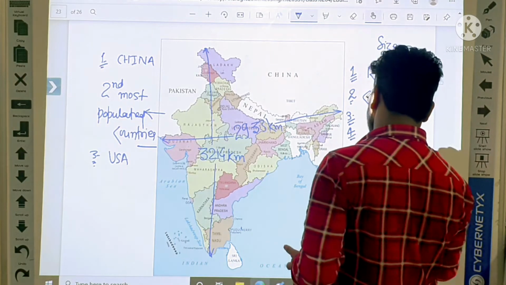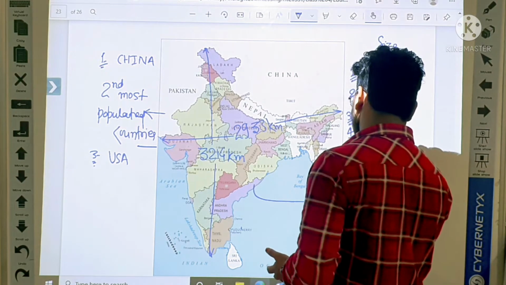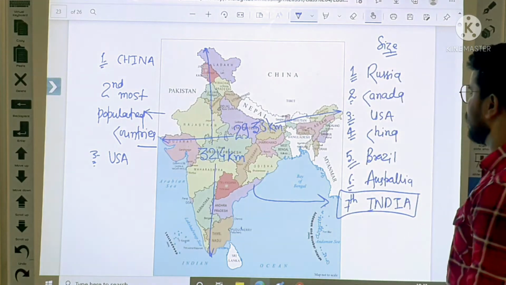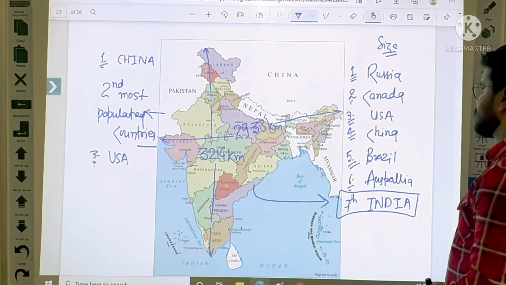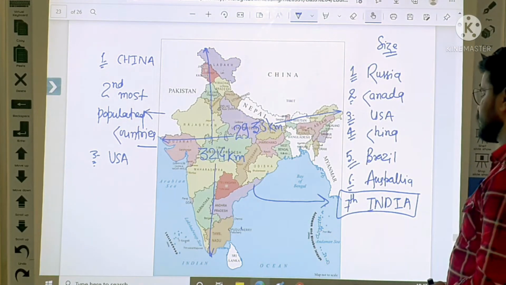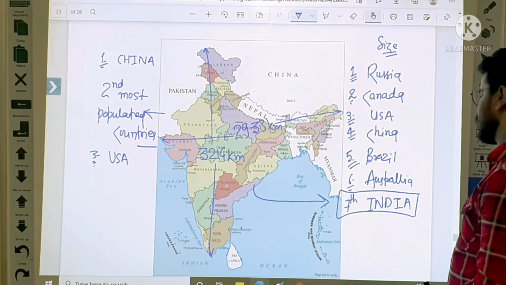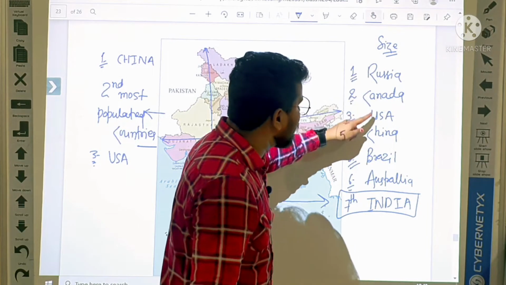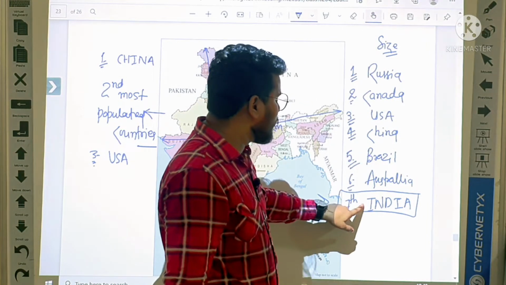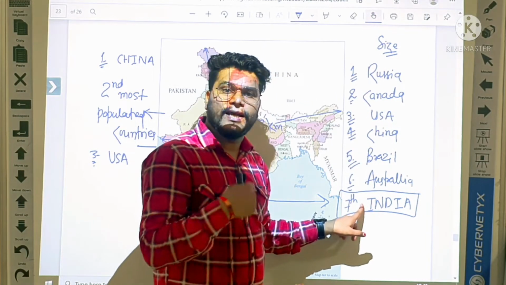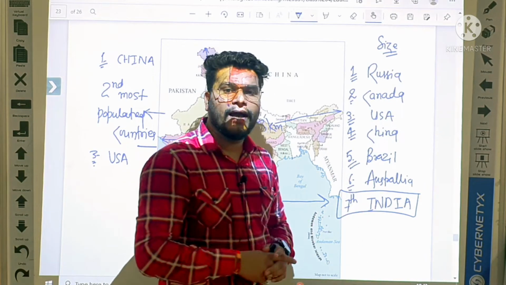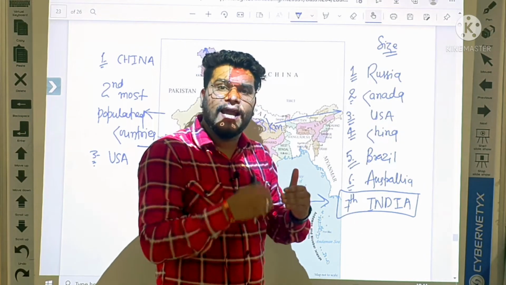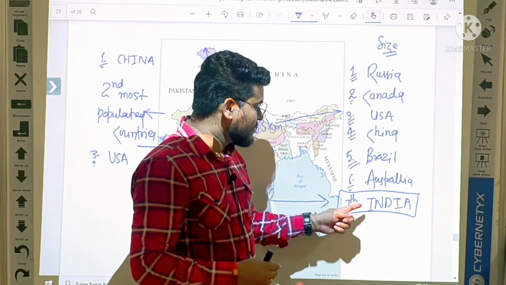See, this is India's rank in the world. Is it clear, student? After Russia, Canada, USA, China, Brazil, Australia, then India. It means that area-wise, India has 7th rank.